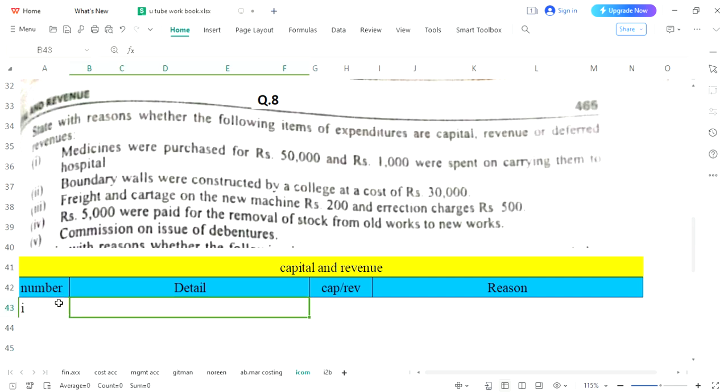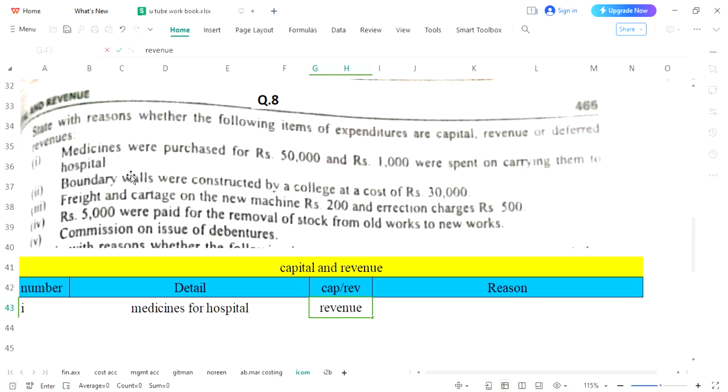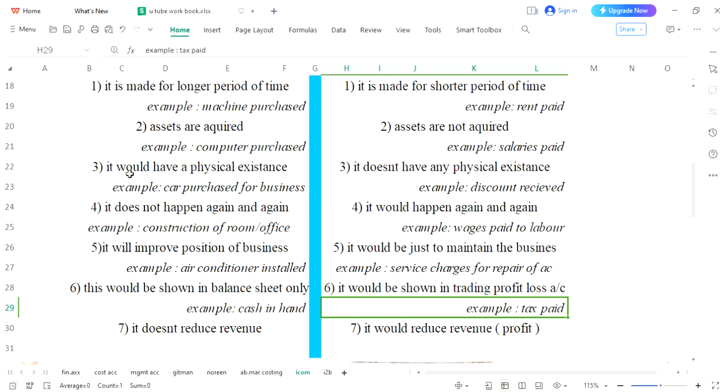First entry: medicine purchased and spent carrying them to the hospital. For a hospital, medicines are goods, commodities or merchandise. It is usual practice. A hospital will buy medicine almost daily or weekly and sometimes monthly, but it would happen again and again. As the hospital is running, medicine will be used and new medicine would be required. So medicines for a hospital are revenue, because it would be repeated again and again.